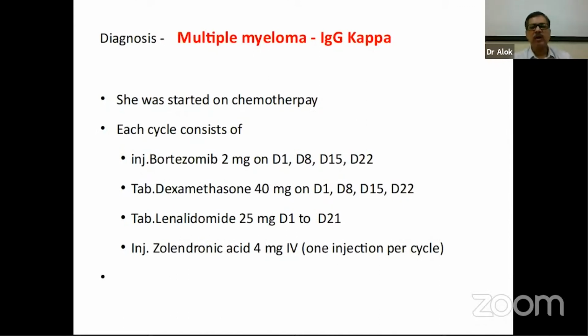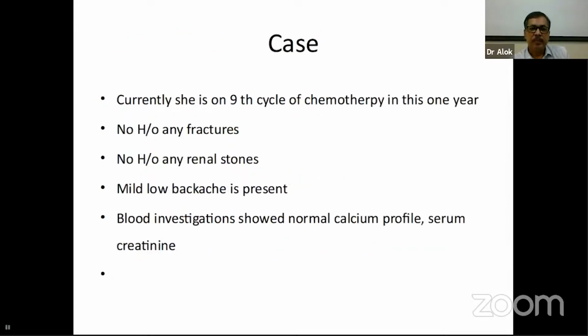So she was started on chemotherapy, and the chemotherapy also included dexamethasone. Because it was already understood that she has multiple myeloma with osteoporosis, she was also started on treatment for it from the beginning. So she is continuously getting the chemotherapy. She has not had any fractures, no renal stone, but low backache is still present. Her calcium profile for quite some time has been normal.